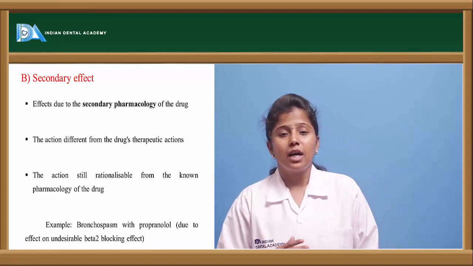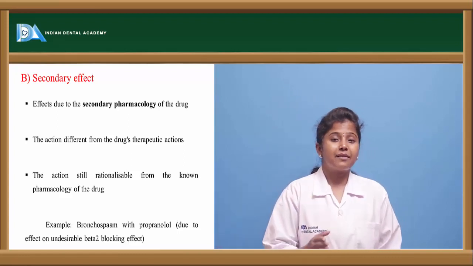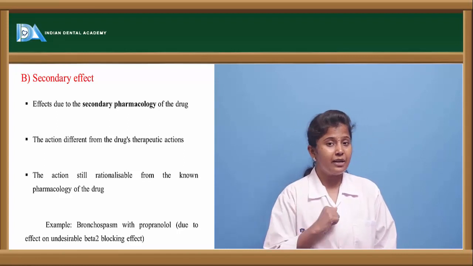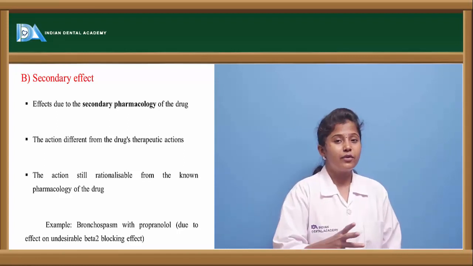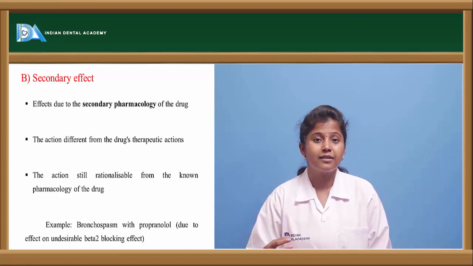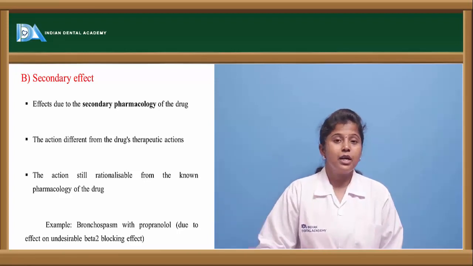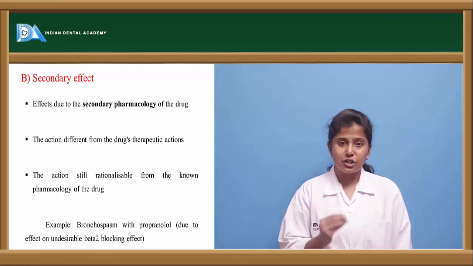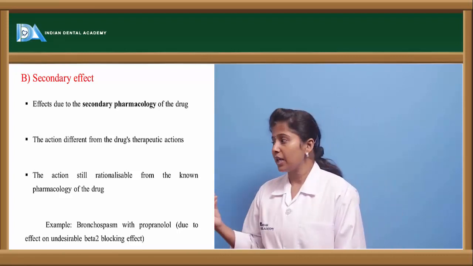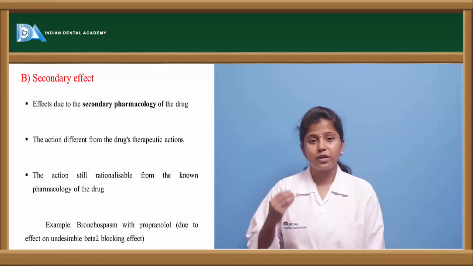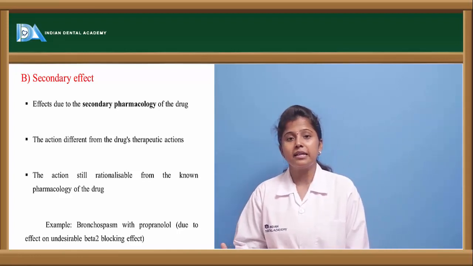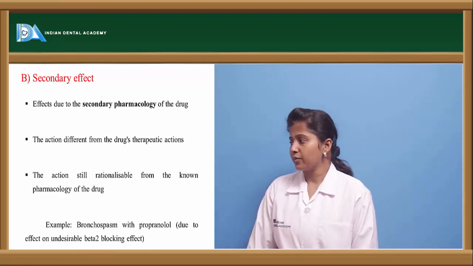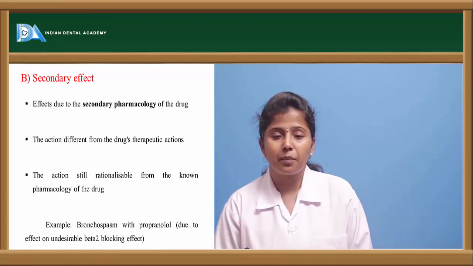Many drugs have analgesic action, antipyretic action, as well as anti-inflammatory action also. If we take them for fever, they are used as an anti-inflammatory. So all these lead to the secondary drug effect, and the action is still rationalized. We can say it is from the known pharmacology of the drug. So we can predict that and take some care in order to reduce these side effects. For example, the bronchospasm with propranolol.